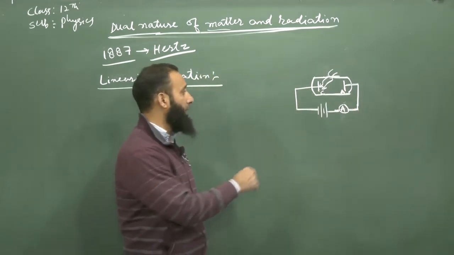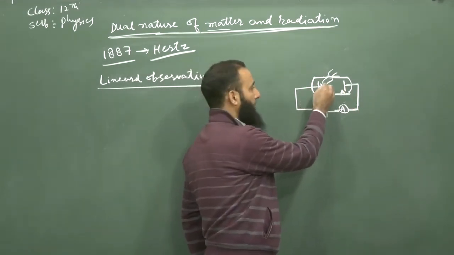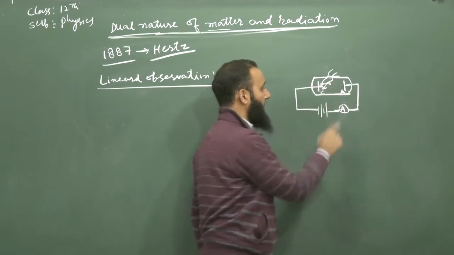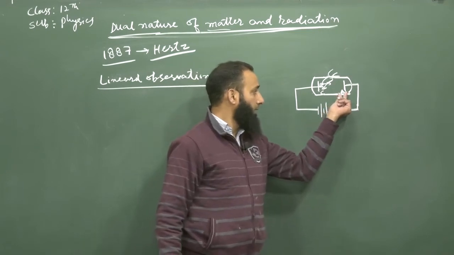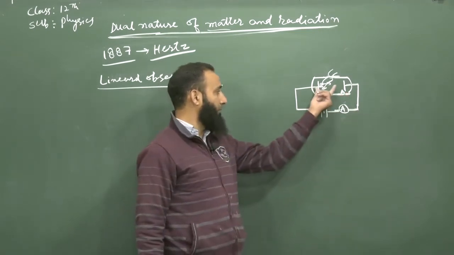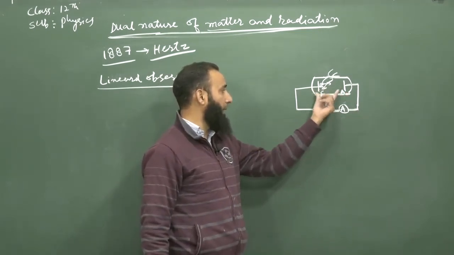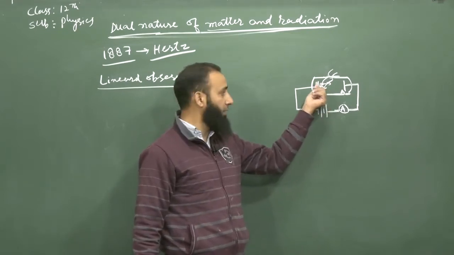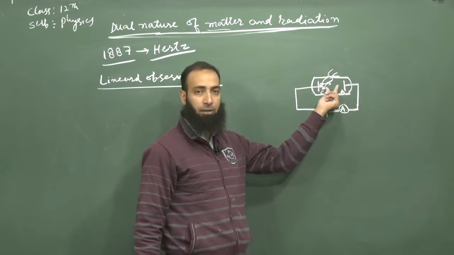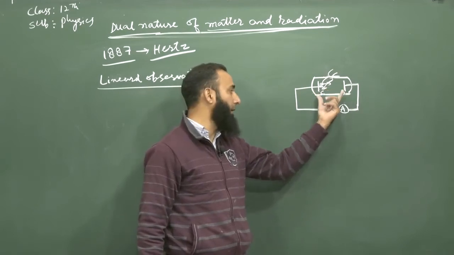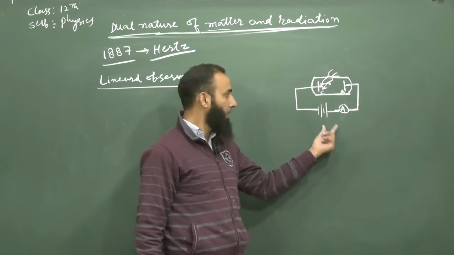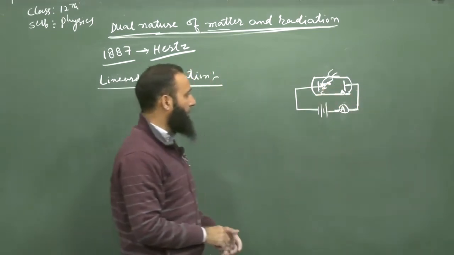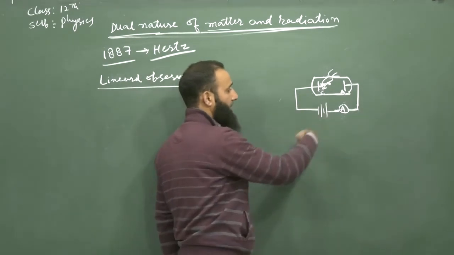Actually, what was happening? Electrons are coming out from the emitter plate, and once they are emitted, they move towards the collector plate A because of the electric field generated between the plates by the battery. This motion of the emitted electrons causes current in the circuit.